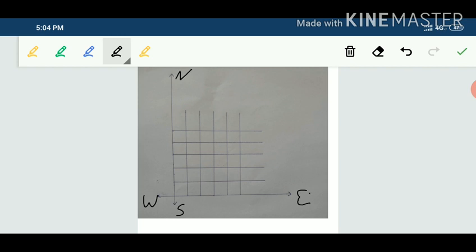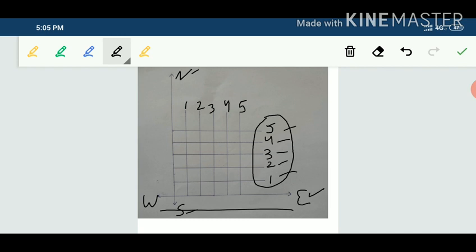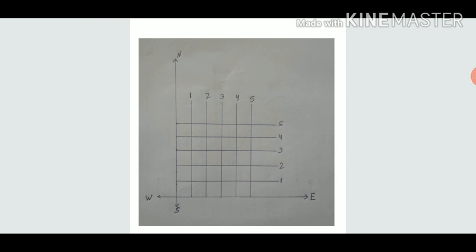Street number 1, street number 2, street number 3, street number 4 and street number 5 are parallel to the east-west road. Similarly, 5 streets are parallel to the north-south road, and the distance between two streets is 200 meters. So this is a model of the city.